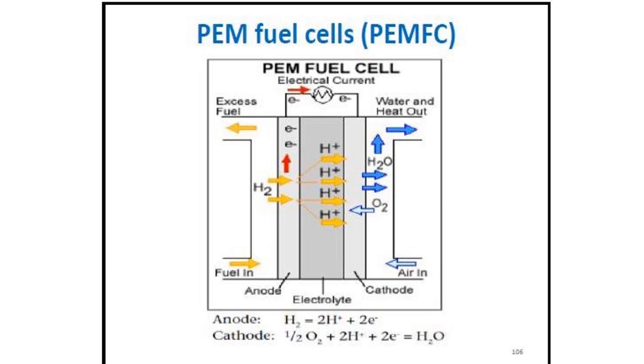Here you can see a PEMFC cell. The hydrogen ions from the hydrogen fuel are combined with the oxygen and we are getting the products, water and heat, outside. And here you can see the anode and cathode reactions. At the anode, H2 gives 2H+ plus 2 electrons, and at the cathode, half O2 plus 2H+ plus 2 electrons gives H2O.